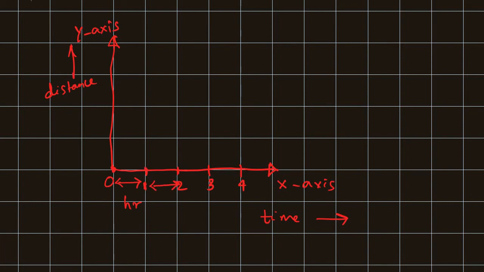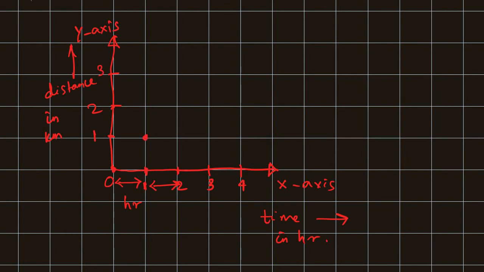So here the body covered 1 kilometer, and this is also 1, 2, 3, distance in kilometers here, and the x-axis is time in hours. So when we are talking about uniform speed, we are saying equal distances in equal time. That means if the duration is 1 hour, then it must be covering the equal distance. So at 1 hour, the body happens to travel 1 kilometer.